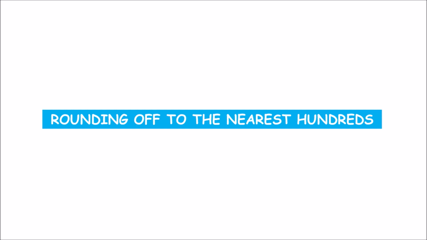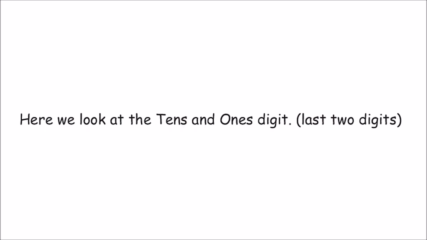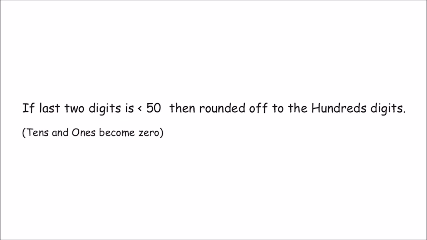Let's look at rounding off to the nearest hundreds. Here we look at the tens and ones digit, the last two digits. For the nearest tens, we looked at only the ones digit, but for nearest hundreds, you need to look at two digits. So, if the last two digits is less than 50, then you have to make the tens and ones 0 and round off to the hundreds digit.